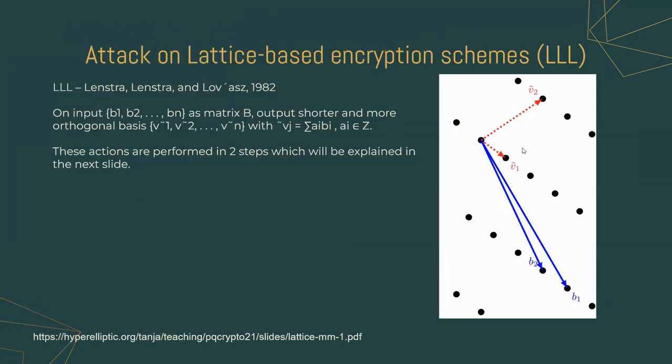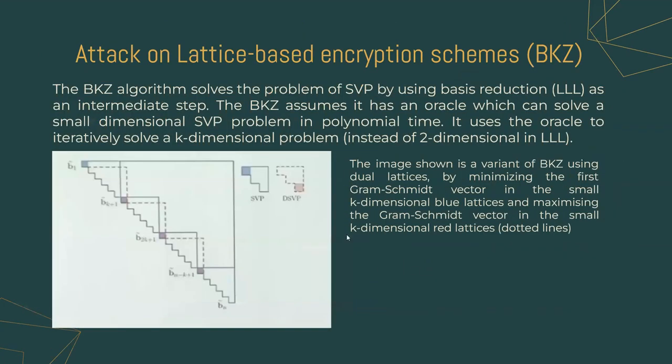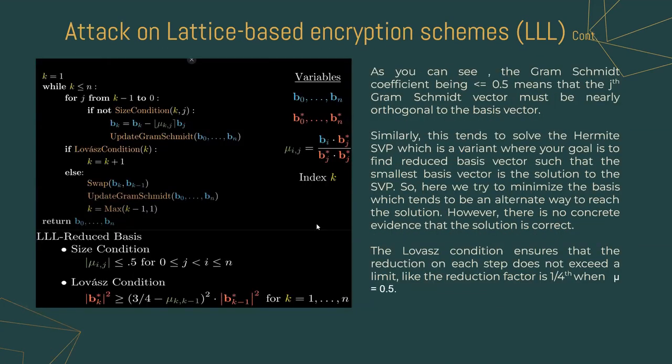LLL is a reduction technique that is used to get a simple good basis from a complex bad basis. As you can see, the Gram-Schmidt coefficient being less than 0.5 means that the jth Gram-Schmidt vector must be nearly orthogonal to the basis vector. Also, the Lovász condition ensures that the reduction on each step does not exceed a limit, like the reduction factor is 1/4 when mu is 0.5. After each step, the basis becomes more orthogonal and smaller, thus making the hard problem easier.